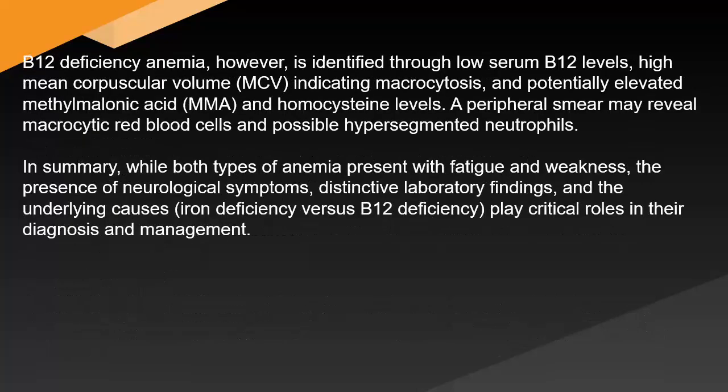B12 deficiency anemia, however, is identified through low serum B12 levels, high mean corpuscular volume (MCV), indicating macrocytosis, and potentially elevated methylmalonic acid (MMA) and homocysteine levels. A peripheral smear may reveal macrocytic red blood cells and possible hypersegmented neutrophils. In summary, while both types of anemia present with fatigue and weakness, the presence of neurological symptoms, distinctive laboratory findings, and the underlying causes, iron deficiency versus B12 deficiency, play critical roles in their diagnosis and management.